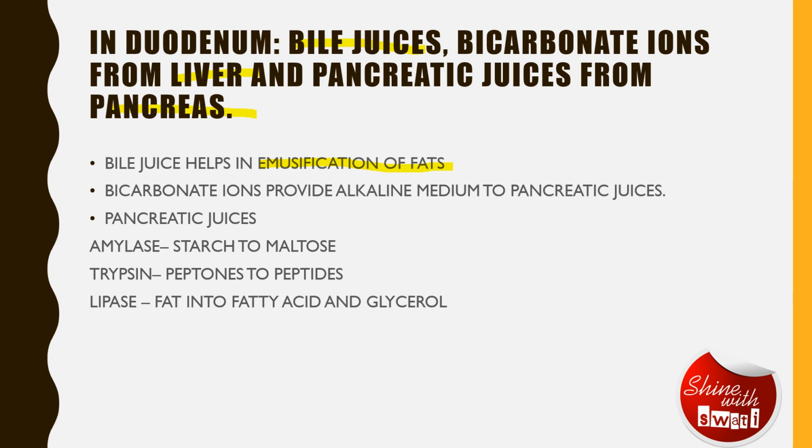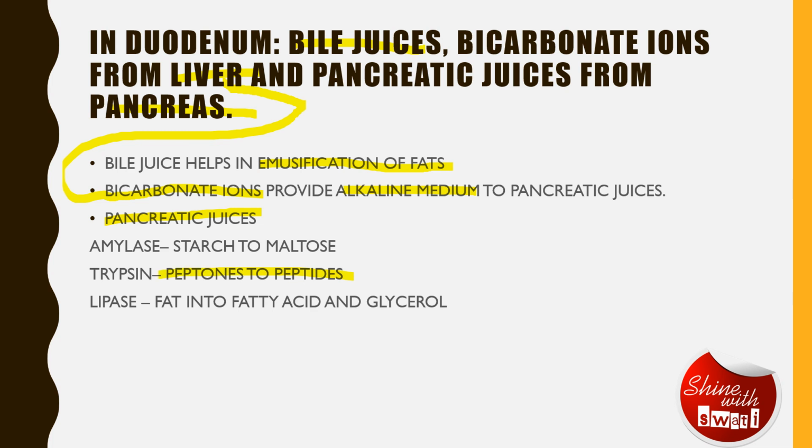Now, for all the pancreatic juices, the enzymes, to work, they need an alkaline medium, which is provided by bicarbonate ions, which are secreted by bile juice, or you can say by the liver. So there are pancreatic juices. We have already talked about this: amylase helps in conversion of starch into maltose, all the starch we intake. Then there is trypsin, which helps in the conversion of peptones to peptides, and these peptones we got from pepsin, which converts proteins to peptones, and trypsin converts peptones to peptides.